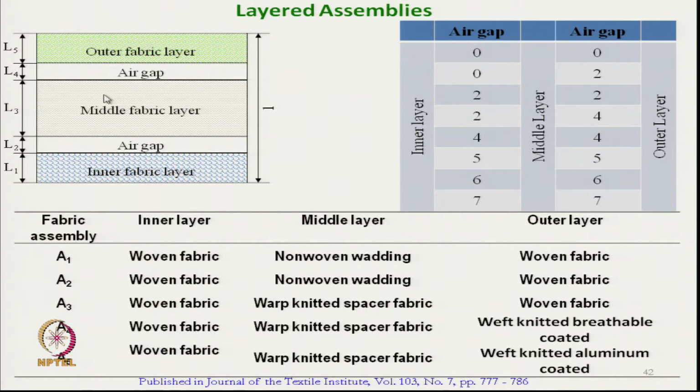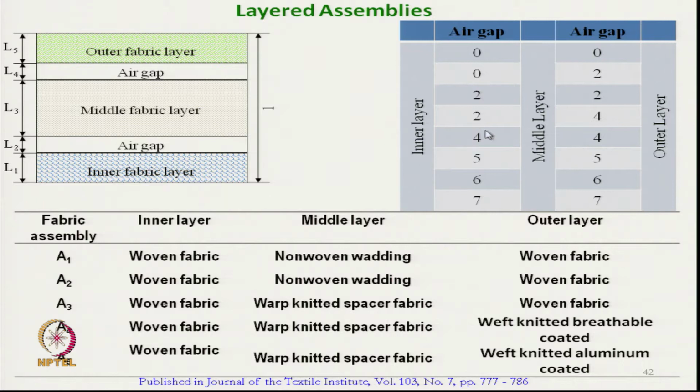So, 0 thickness means there is no air gap, these two layers are in contact with each other. So, 0 air gap means the total thickness of the ensemble will be the addition of the actual thicknesses of the fabrics. Gradually the air gap thicknesses were changed.